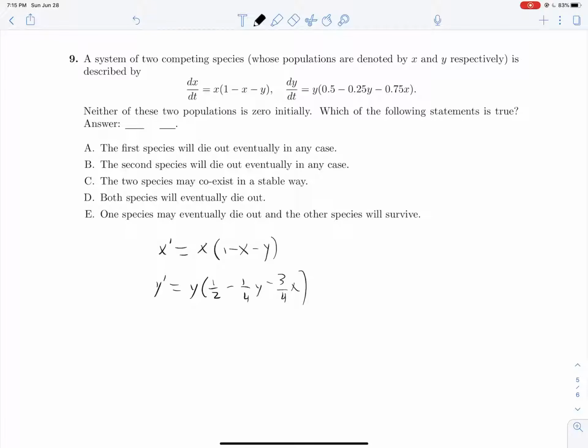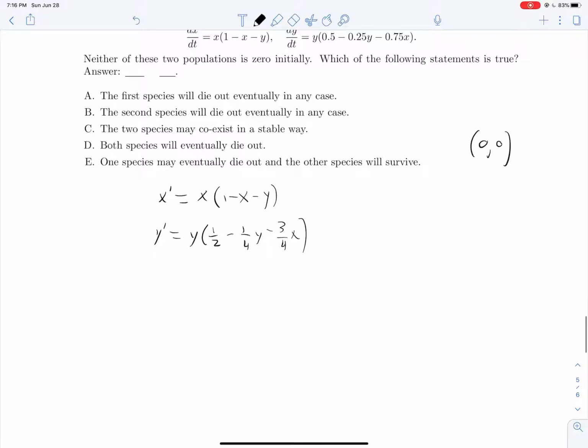Looking a little crazy at this point, but since everything is multiplied by either y or x, what do we know? Well, that means that our system is homogeneous. We have no constant terms, because even though we have some constants in here, they're really multiplied by the variables that we have outside here. So we know that 0, 0 must be a solution, and so that is one of our critical points.